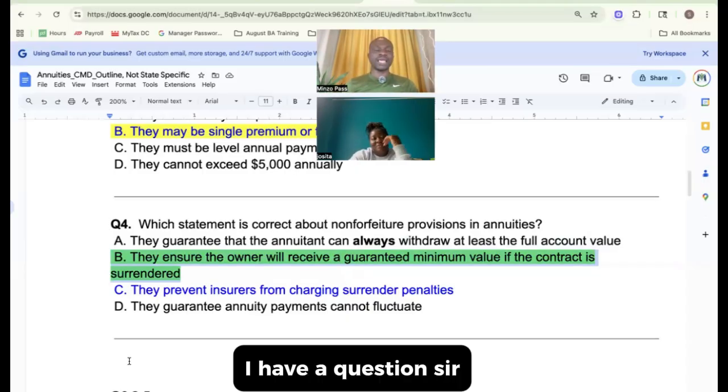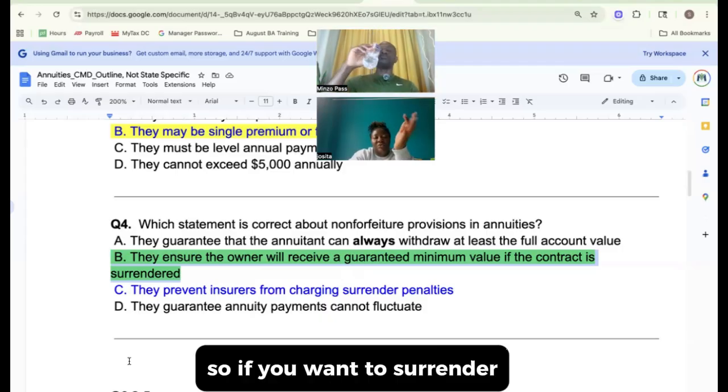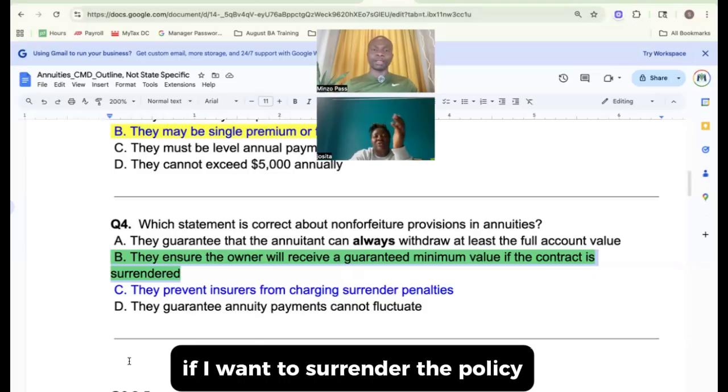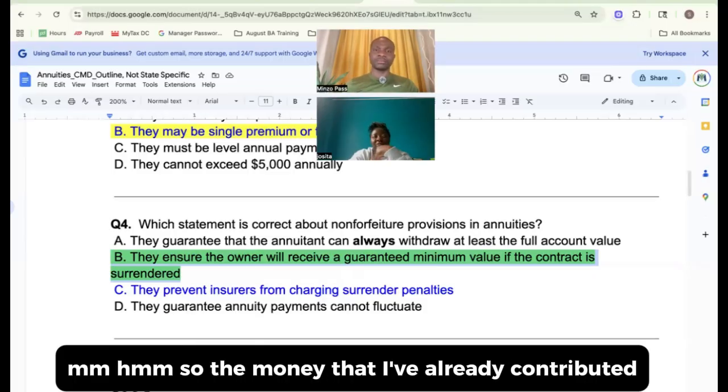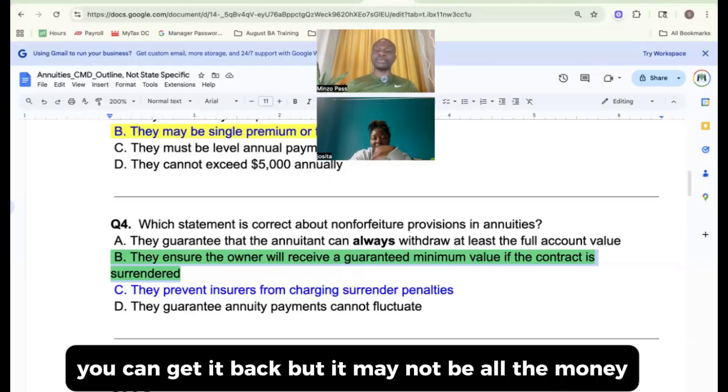I have a question, sir. Yeah, sure. Go ahead. So if I have a policy and I want to surrender the policy, the money that I've already contributed, I'm not getting it back? No, you can get it back, but it may not be all the money.